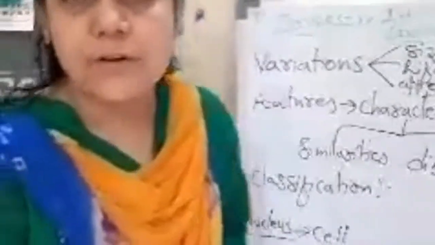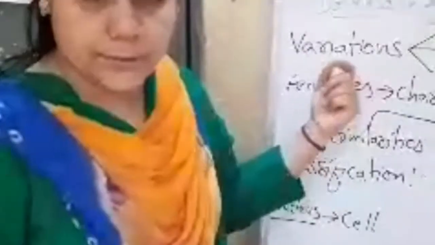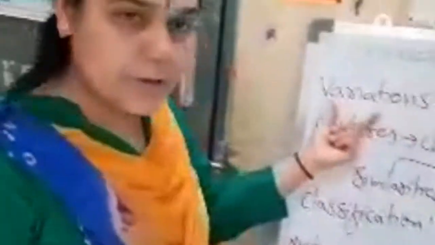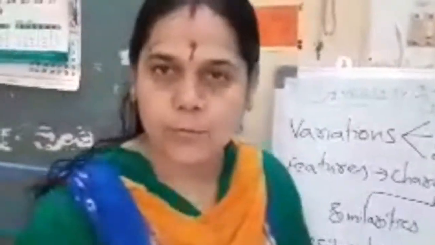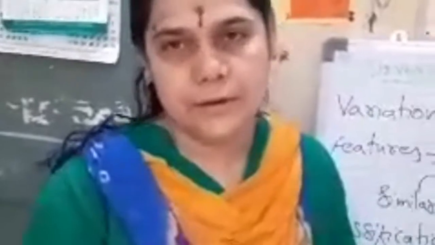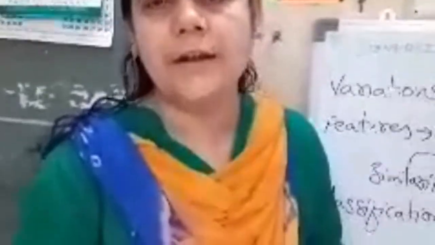Nucleus. So children, today we discussed the various terminologies which we are going to come across. Children, one request I would like to make. Please read the chapter thoroughly, because this chapter is very important from the examination point of view and even for your next year. So what were the terminologies we discussed? Variations, features, classifications. I hope you will read this chapter. Already you have read it, but just once more have a read, such that you can understand in a better manner.